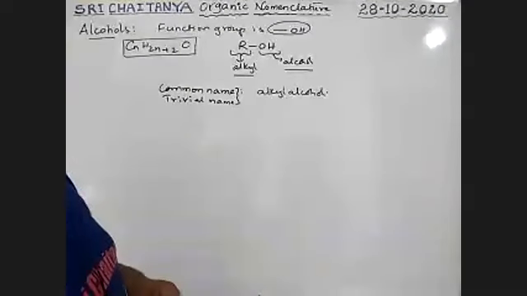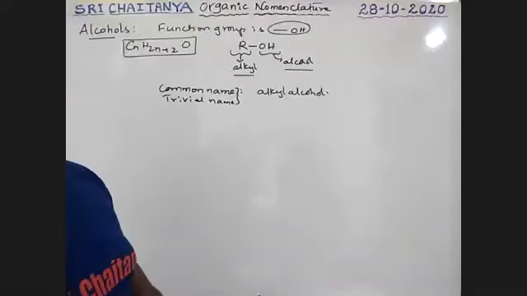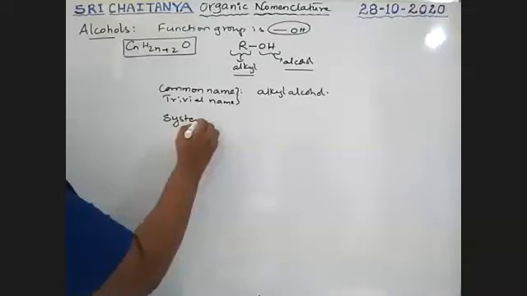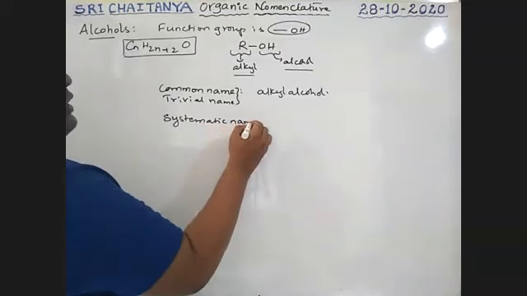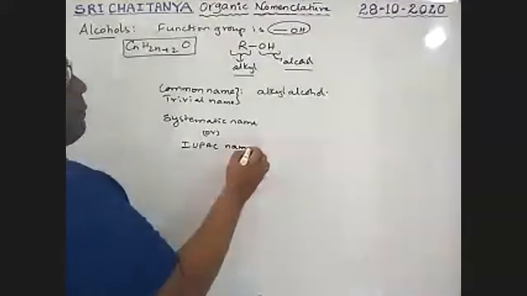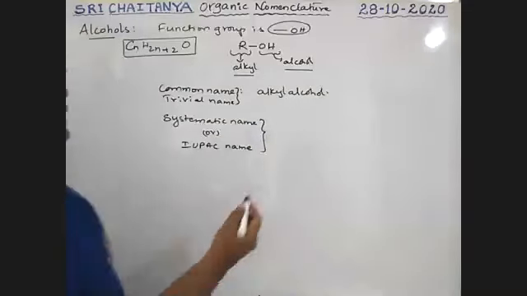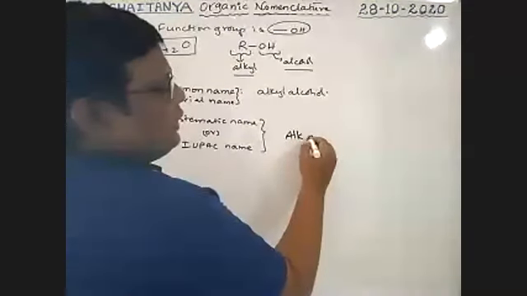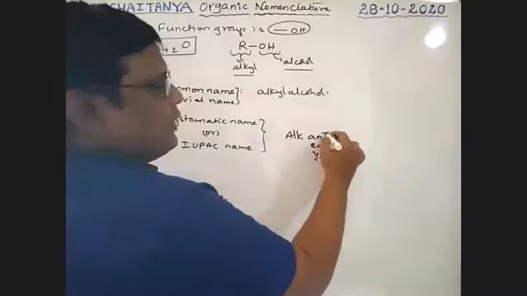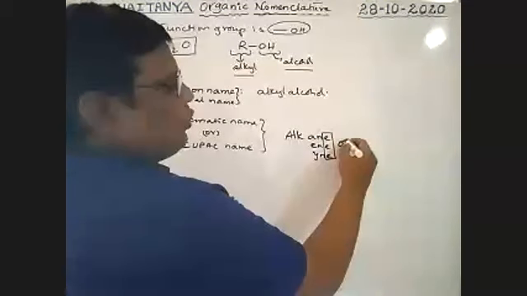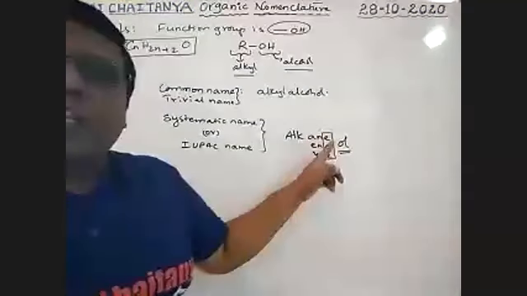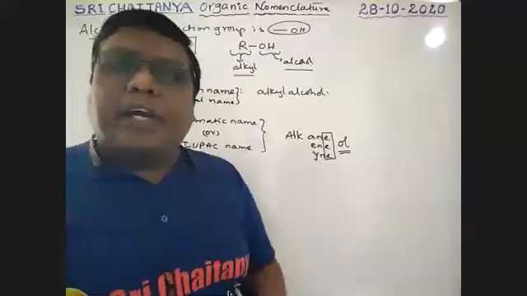Next, what about the IUPAC name? The IUPAC name is the systematic name. See here, there is the root word, and ANE, ENE or YNE are available, boys. The last letter E in the primary suffix is replaced with OL, that is OH.